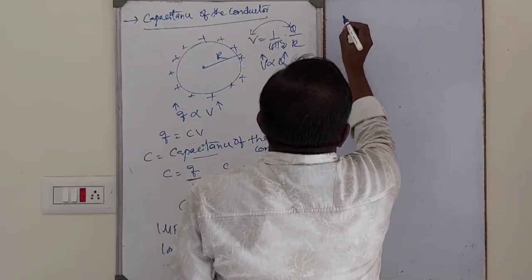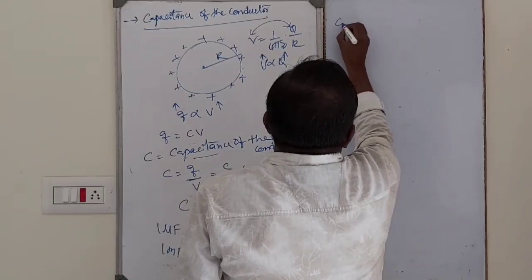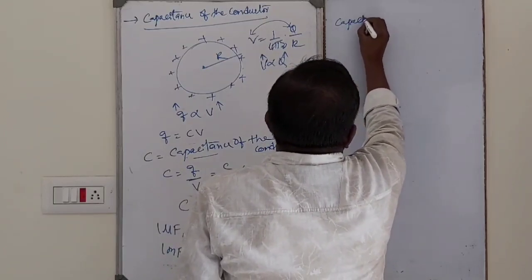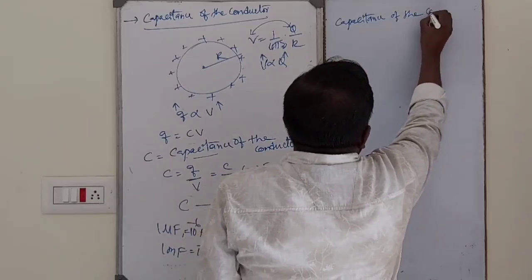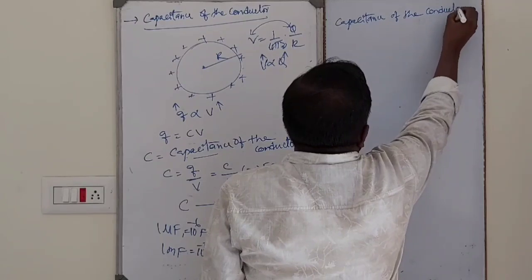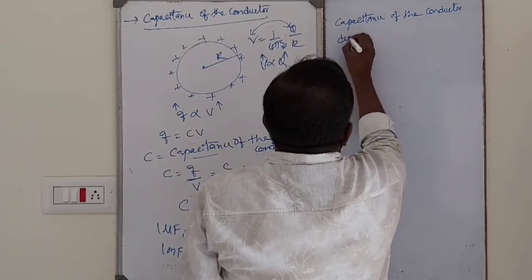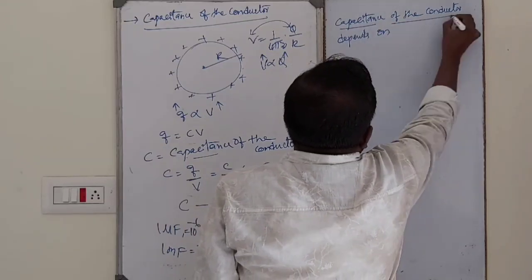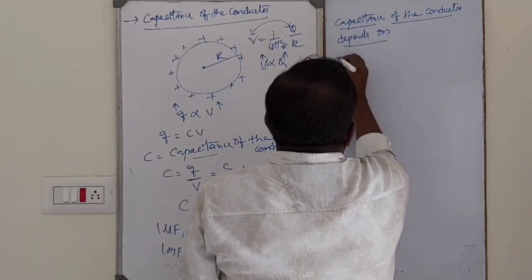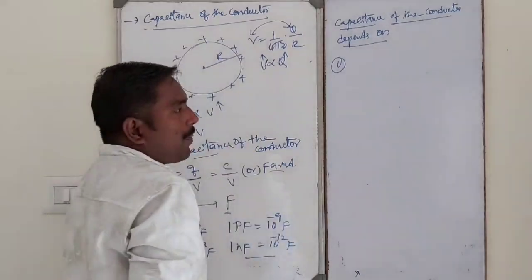On what factors does the capacitance of the conductor depend? It depends on the size and shape of the conductor.